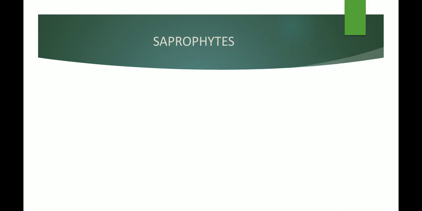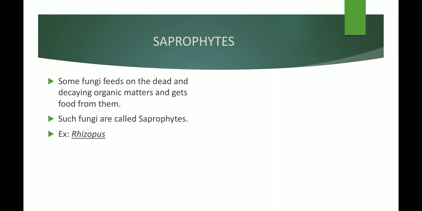The second type of heterotrophs seen in fungi are called saprophytes. In the previous chapter we learned what saprophytes are. I hope you remember that. Saprophytes are generally a characteristic of fungi, that is, we find fungi living or feeding on dead and decaying organic matter.